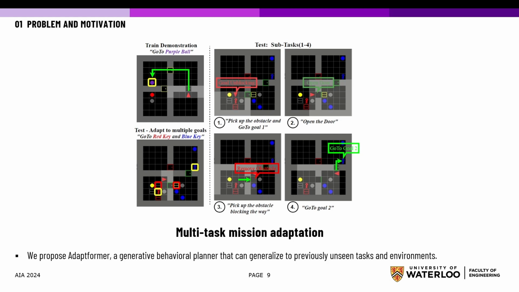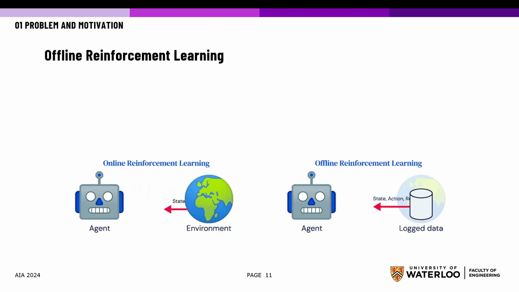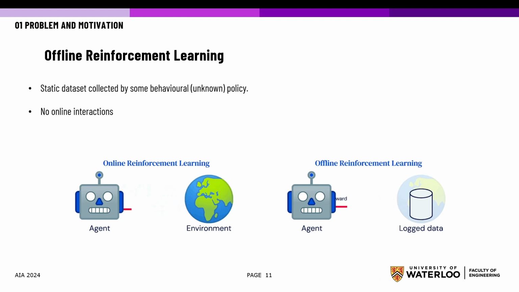To address these challenges, we propose Adaptformer, a generative behavioral planner that can generalize to previously unseen tasks and environments. To this end, we adopt the offline RL paradigm. In offline RL, we assume we have access to some demonstrations collected through a behavioral policy. No further online interactions are allowed. Now, there exists a distributional shift since the policy is learnt only from offline demonstrations and the new task at runtime is often not observed in all these training demonstrations.